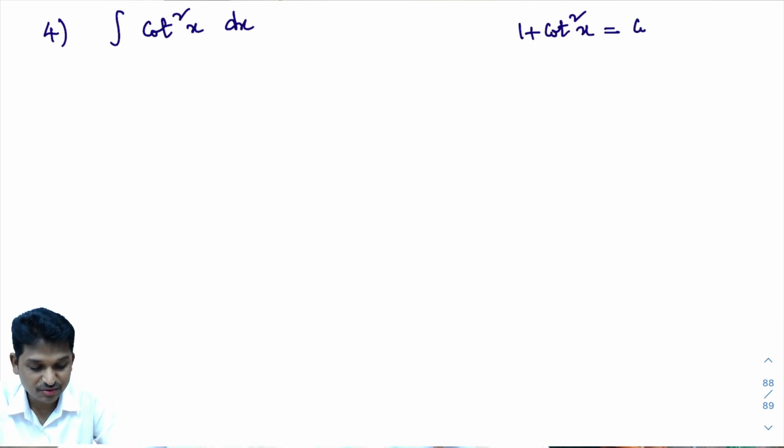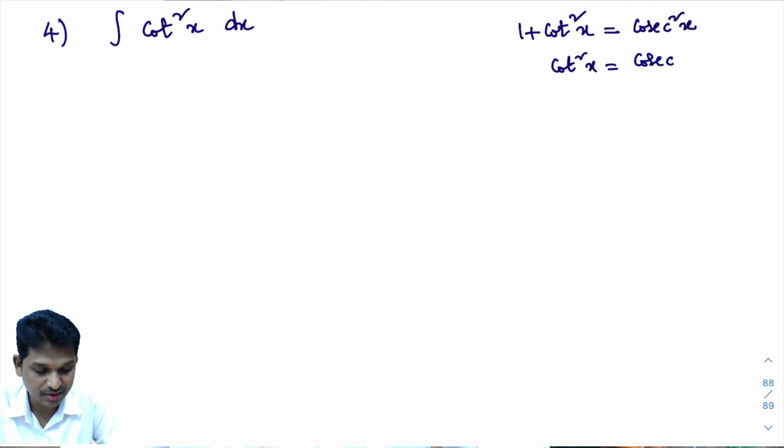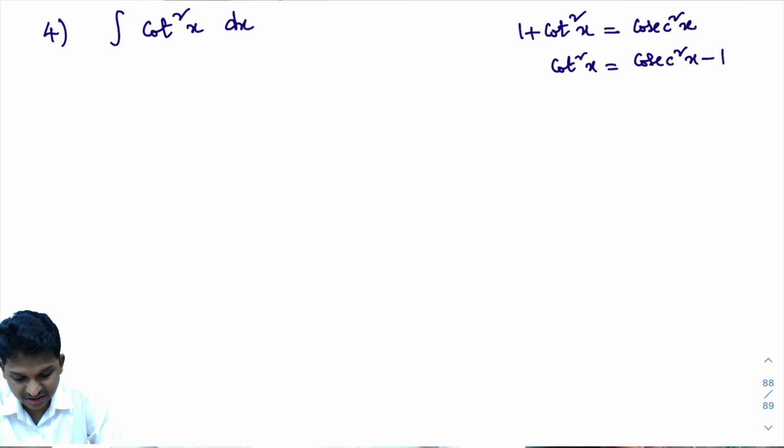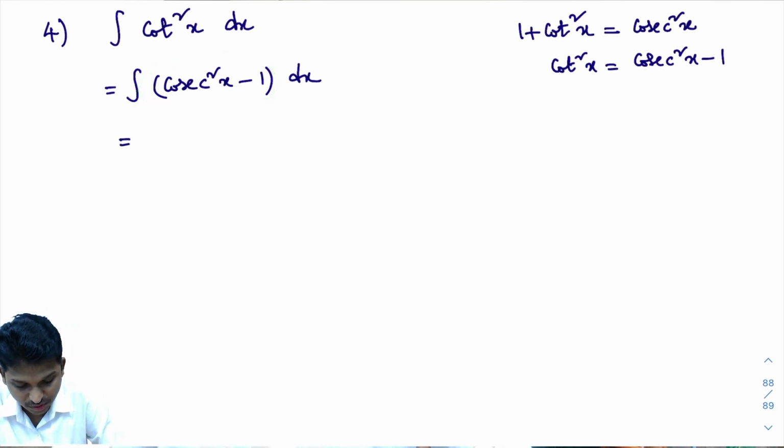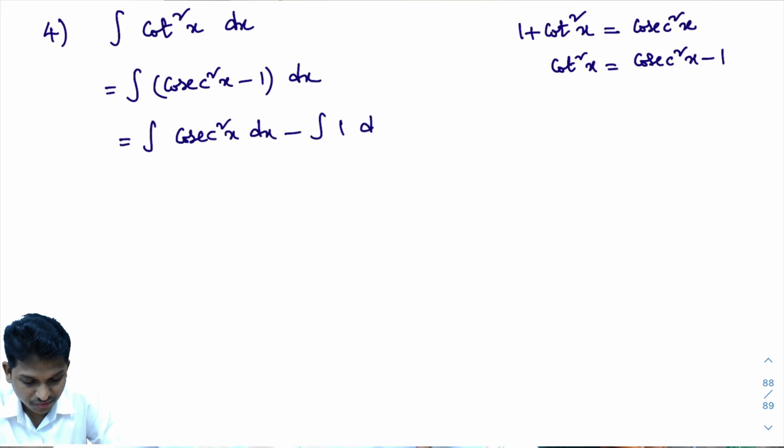What is 1 plus cot square x? 1 plus cot square x is cosecant square x. Here, what is there? Cot square x. From this, cot square x is cosecant square x minus 1. That equals integral of cot square x, which can be written as cosecant square x minus 1 dx. Now, how to do this? I'll integrate each and every term. That equals integral of cosecant square x dx minus integral of 1 dx.